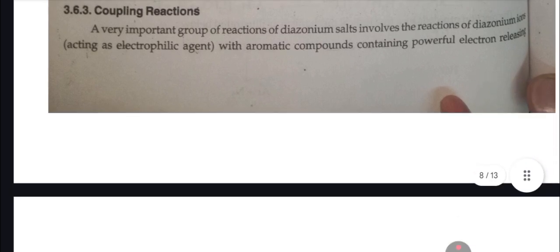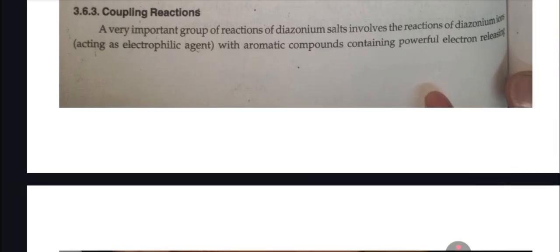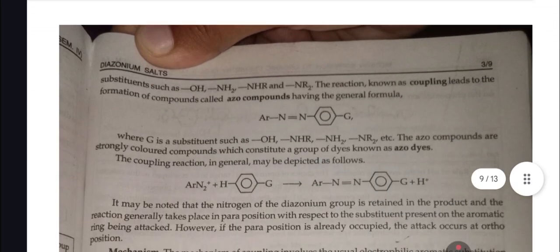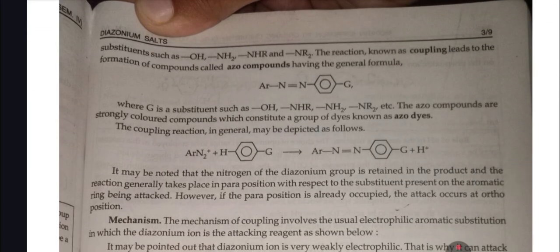Coupling reaction. A very important group of reactions of diazonium salt involves the reaction of the diazonium ion, acting as an electrophilic agent, with aromatic compounds containing powerful electron-releasing substituents such as OH, NH2, NHR, and NR2.